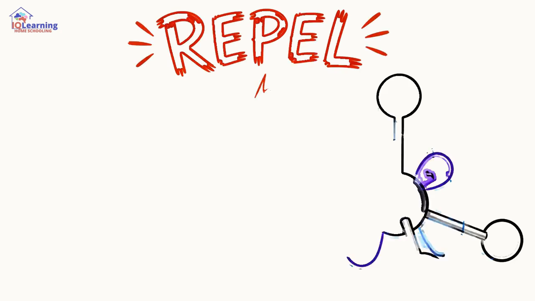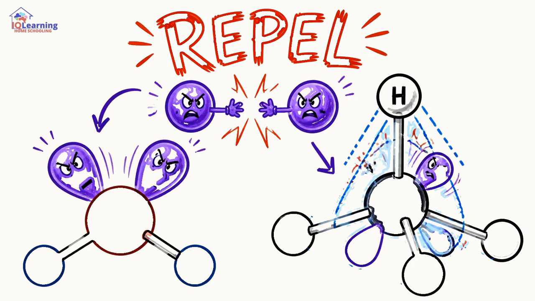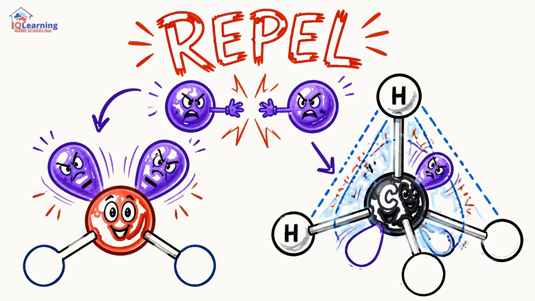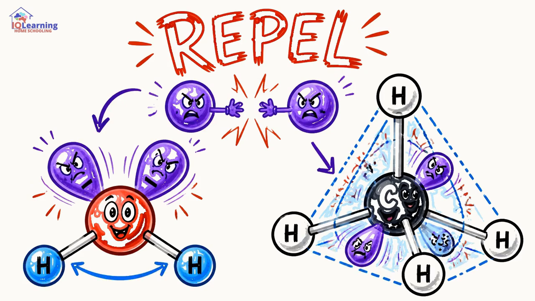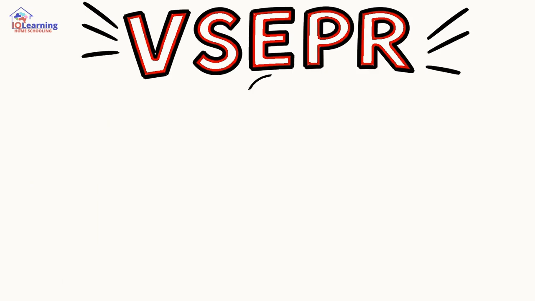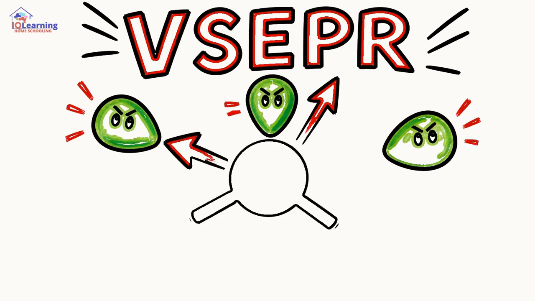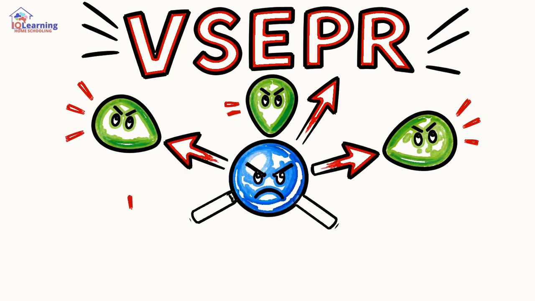Have you ever wondered why water, H2O, is bent and not a straight line? Or why methane, CH4, forms a perfect pyramid shape? The answer lies in an invisible force that shapes our entire world. It's a principle called VSEPR theory, or valence shell electron pair repulsion.